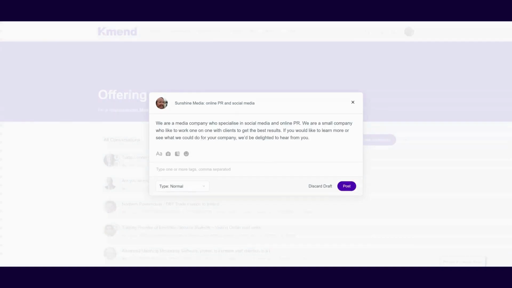Here's one I filled in earlier. You should craft a compelling title and describe what you're looking for or offering. Be as clear and concise as possible. Add relevant tags so that your post can be easily found via search.